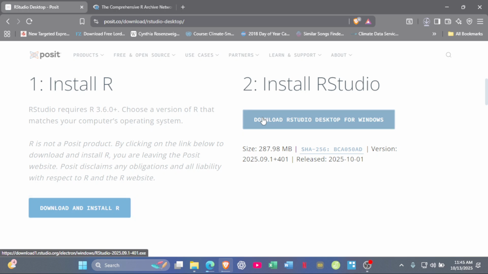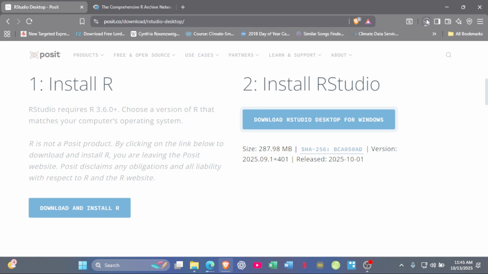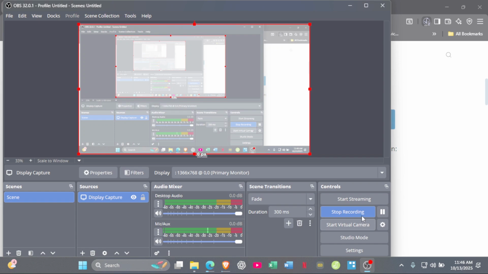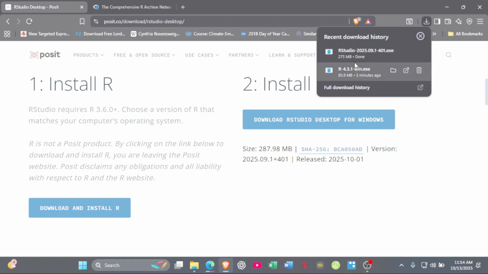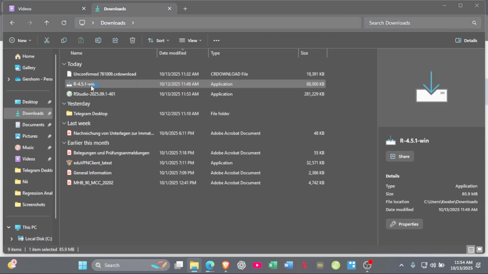Download the RStudio installation package as well. So you click on download RStudio, and then I'll pause the video, and when the download is complete, I'll continue. Okay, so our download is complete now, and we have two files. We have the R program itself, and we have RStudio. So we'll go ahead and install the R program first.